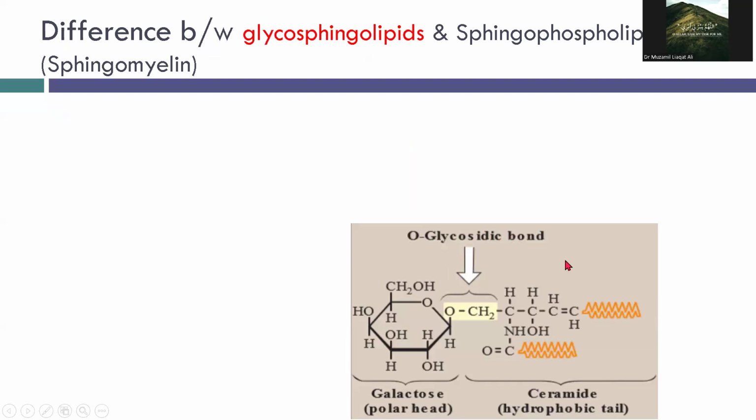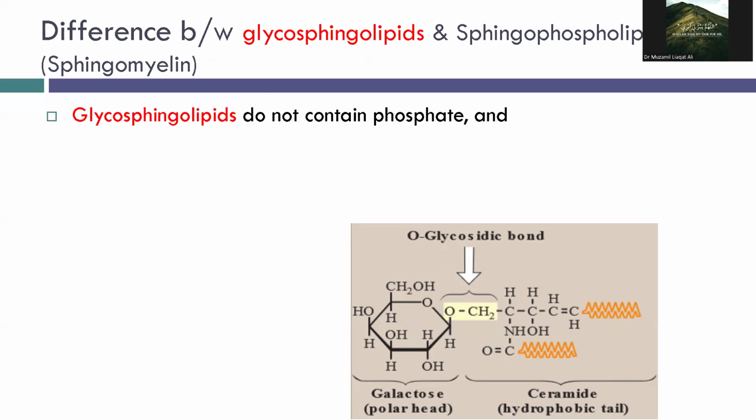So what is the difference between glycosphingolipids and sphingophospholipids? Here is a key difference. Sphingophospholipids contain phosphate, while glycosphingolipids contain no phosphate. Instead, the polar head is a sugar molecule, a mono- or oligosaccharide, attached via an O-glycosidic bond directly to the ceramide. This makes glycolipids neutral or acidic in nature, but never zwitterionic like the phospholipids.